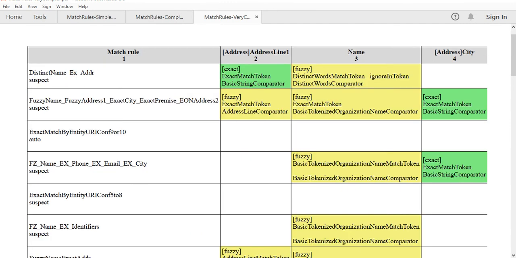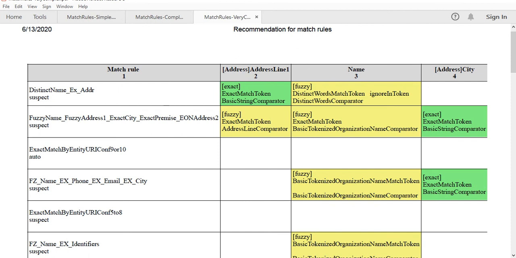If we go to very complex cases, the requirement is like this: I need only address line 1, name, and city in this combination, but I am not sure that I am getting the full name as an exact name from the source system, so I need to follow the fuzzy rule. Similarly, address cases I am also not getting properly, so fuzzy. So here the combination is fuzzy of name and address line 1, and the city, because I am not getting any other information from the source system, so I need to consider this section.